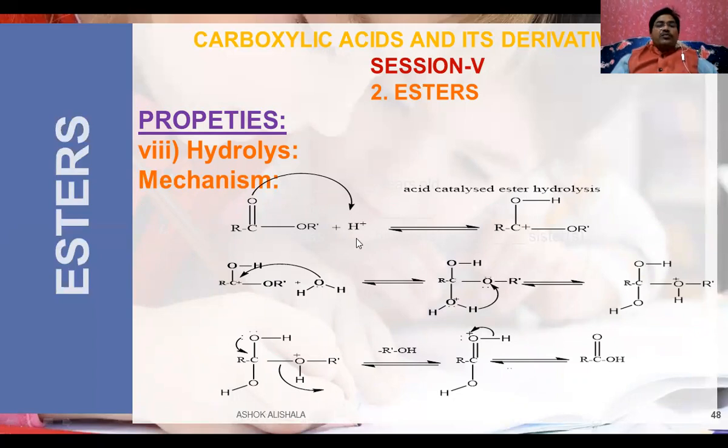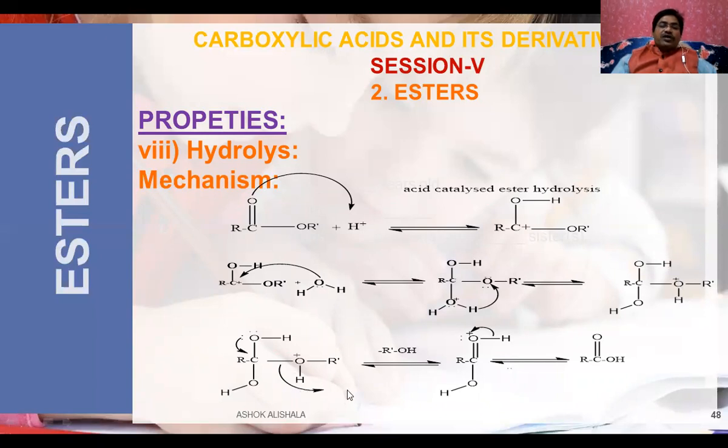What happens here? The first step is the protonation step, where an electrophilic center is generated. And for this center, you know that oxygen having two lone pairs of electrons attacks it, so that you can observe the oxygen becomes negatively charged and positively charged here. Then some changes take place: the proton is shifted to this alkoxy oxygen, which now gets the positive charge. Because of this, whenever oxygen carries a positive charge it is unstable, and it immediately loses a proton.